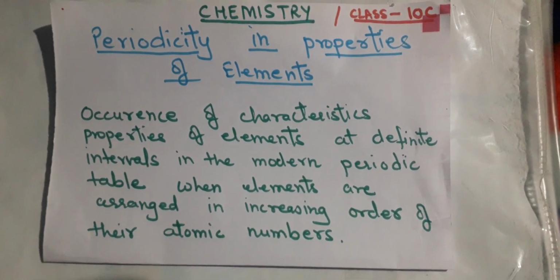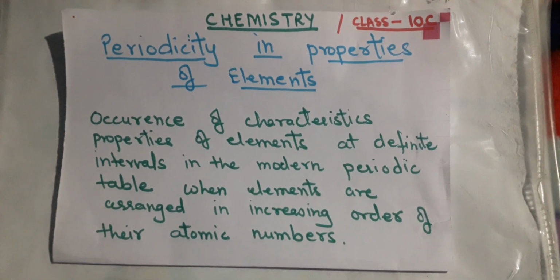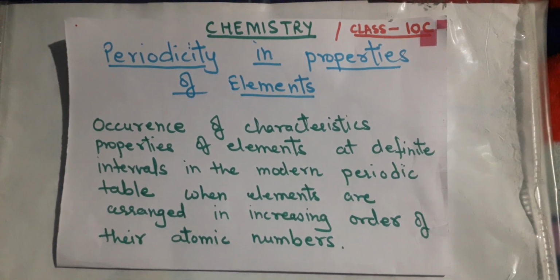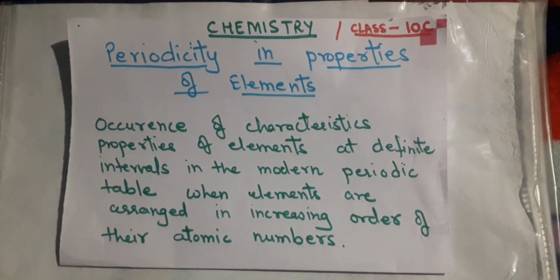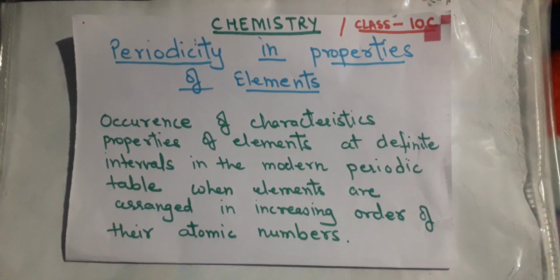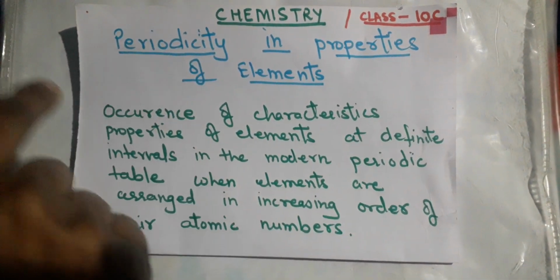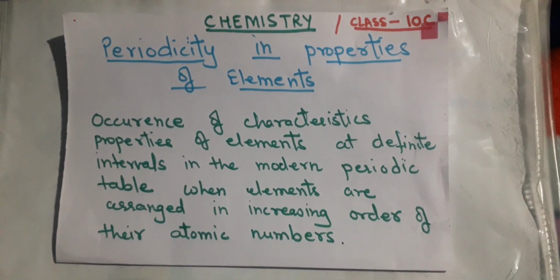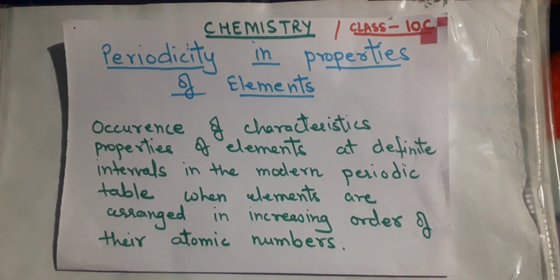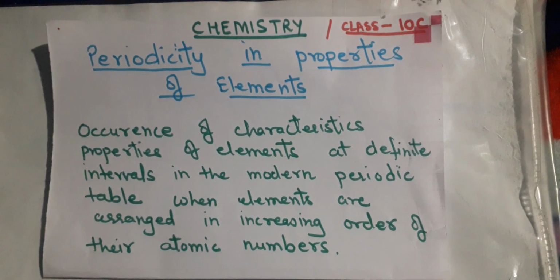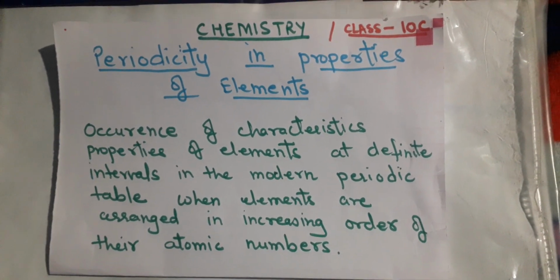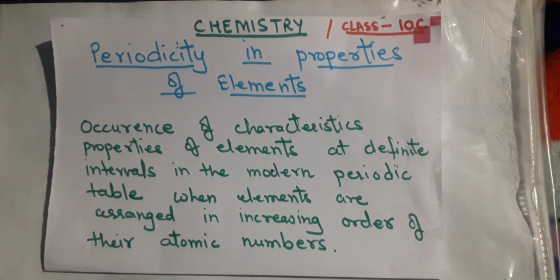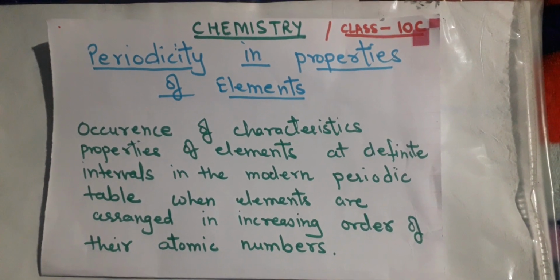and you see that in groups and periods the nature and the characteristics of elements change. But how does this change occur, what was the basis by which these elements were showing a change? That arises because of this periodicity, because there is a gradual variation, either it can increase or decrease in a particular trend, and at a regular interval these properties start repeating themselves. So there is a cause why these properties vary in the periodic table.